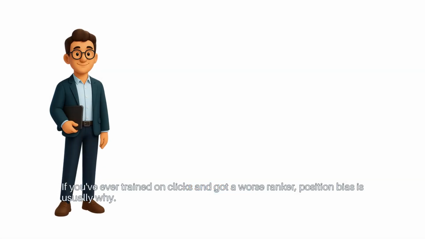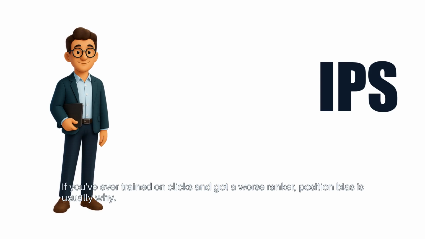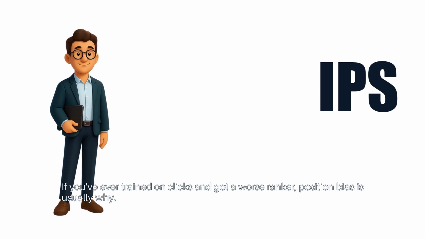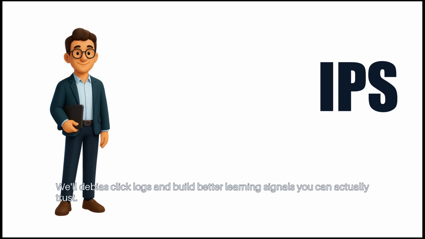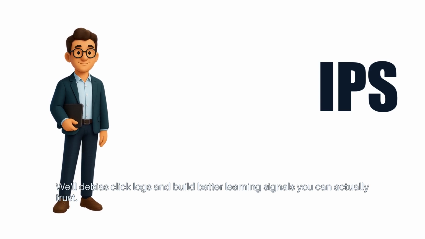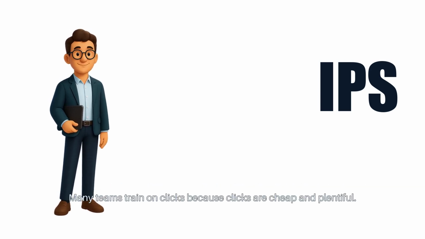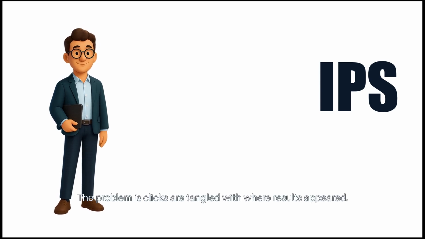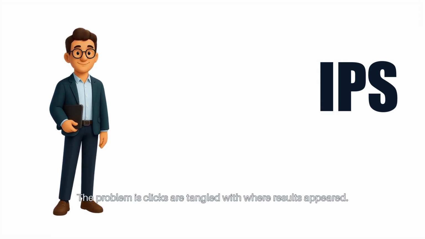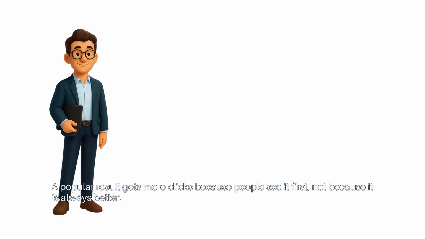If you've ever trained on clicks and got a worse ranker, position bias is usually why. We'll debias click logs and build better learning signals you can actually trust. Many teams train on clicks because clicks are cheap and plentiful. The problem is clicks are tangled with where results appear. A popular result gets more clicks because people see it first, not because it is always better.